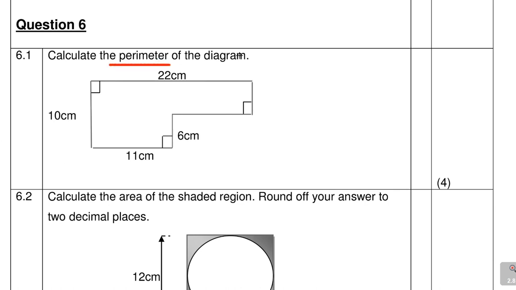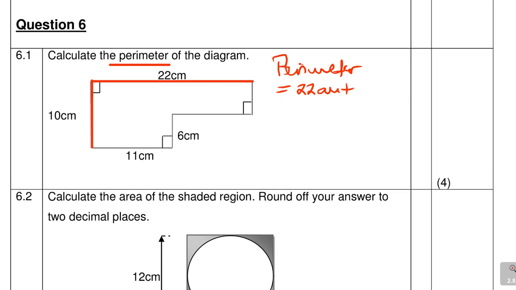Perimeter of the diagram. Guys, when you're looking at the perimeter of the diagram, it is the distance around the shape. So you'll find us that distance, which is what? Perimeter. I will say P, or let's write in full. Perimeter is equal to, we start there, 22 centimeters plus, we move on, let's start here.